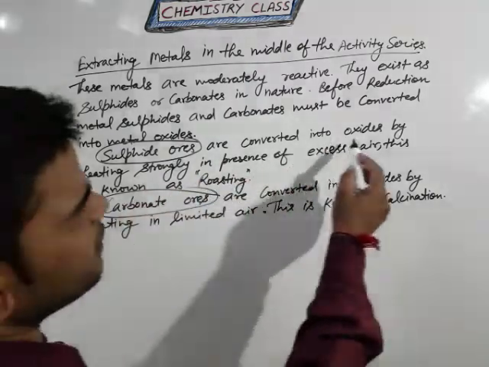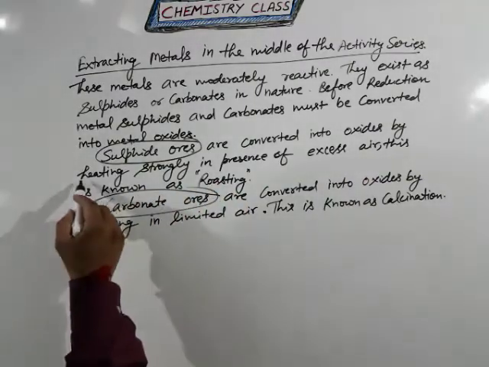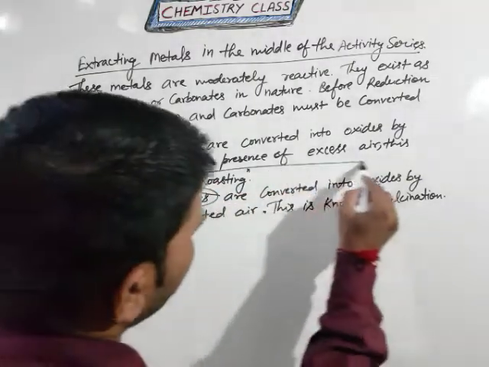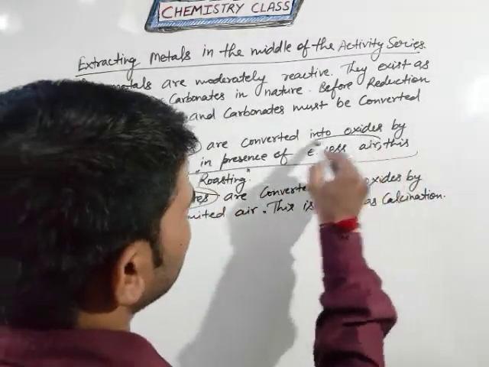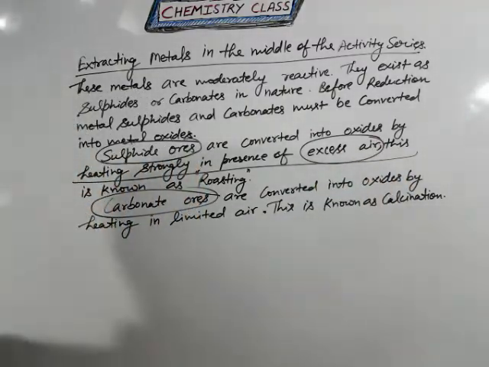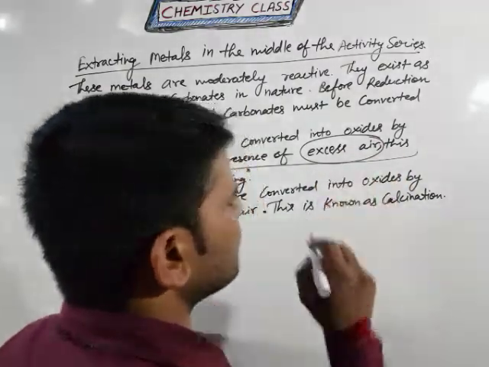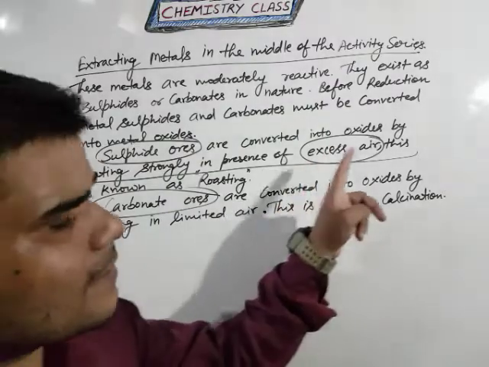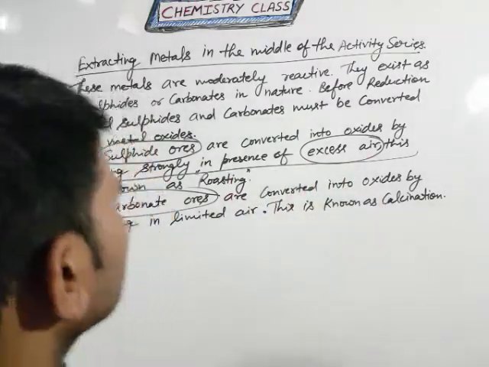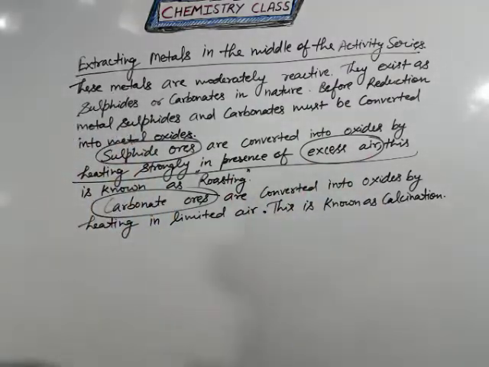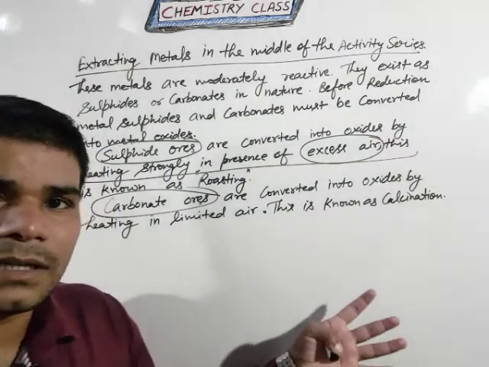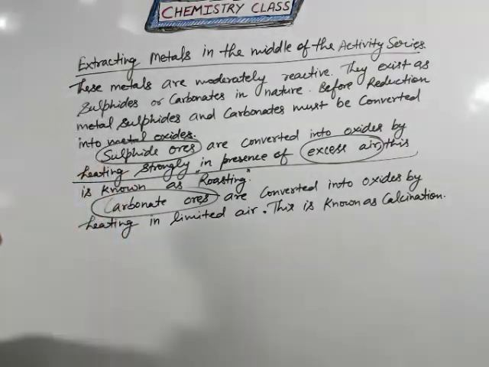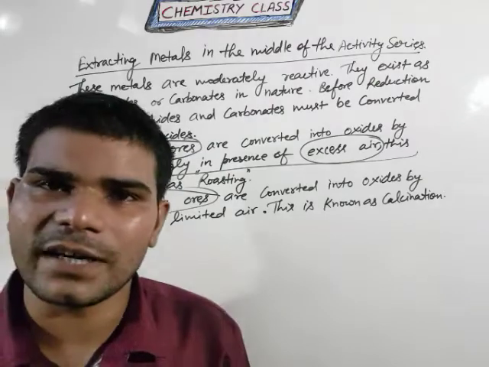Sulfide ores are converted into oxides by heating strongly in the presence of excess air. So here the substance needed is oxygen, required in excess quantity. But in calcination there is no need of oxygen, only heating, then you will get the metal oxide, and after that you will get the final product.